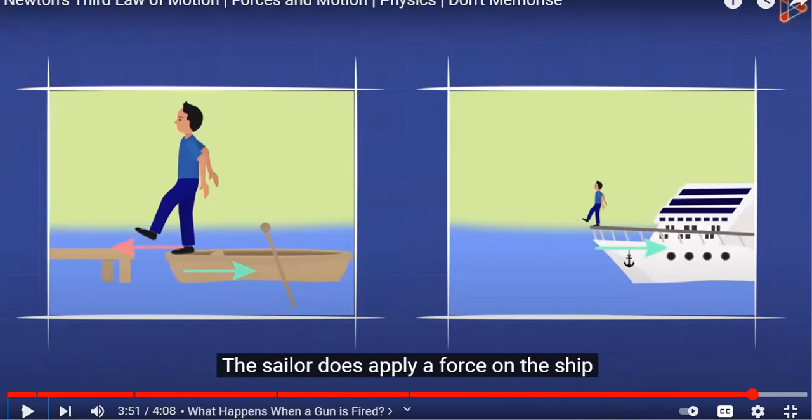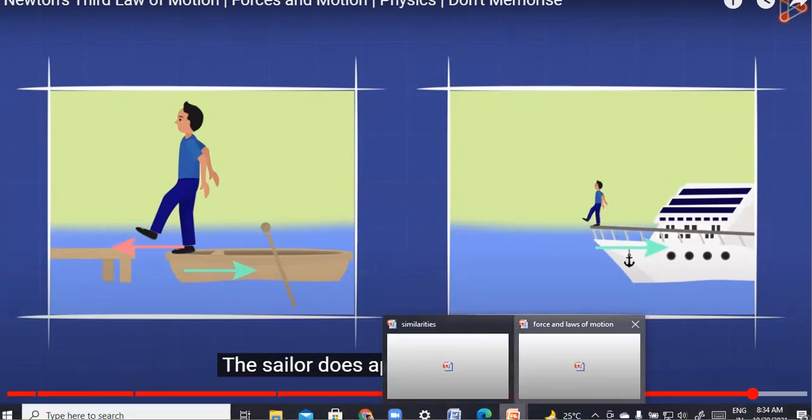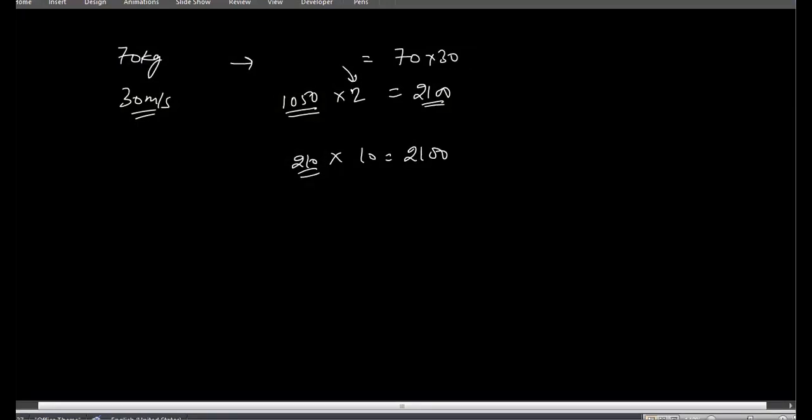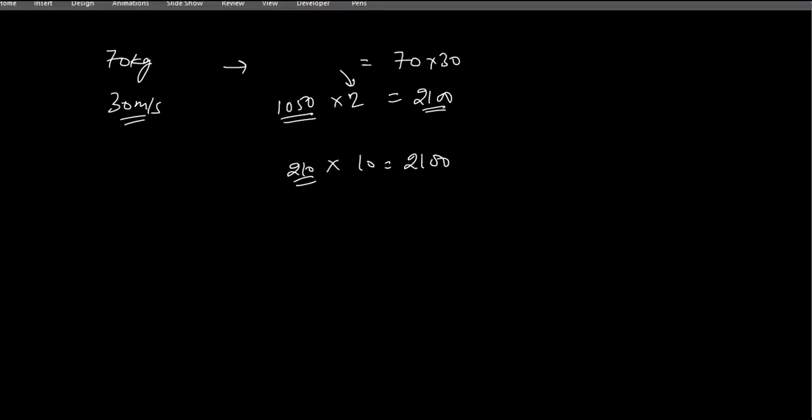So did you understand the concept of this one? Yes, sir. The third law, did you understand the third law? There is no numerical problem in it, but there is the numerical problem of the conservation of momentum according to this. So let's do some questions regarding this, and then we shall proceed to chemistry. Okay, let me find some important questions.